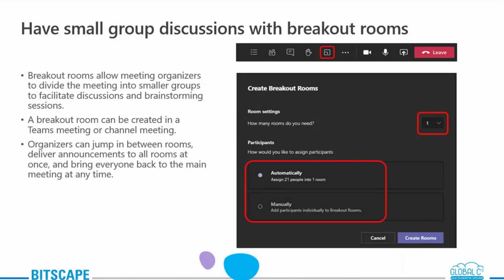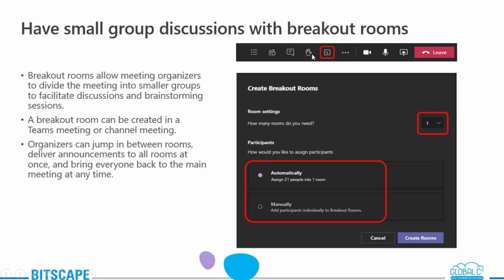This is available on the desktop version of Teams, and you can create and manage the breakout rooms. Organizers will be able to jump between the rooms, put down an announcement, and bring everyone back to the main meeting as well. But let me show you how you can work with this.